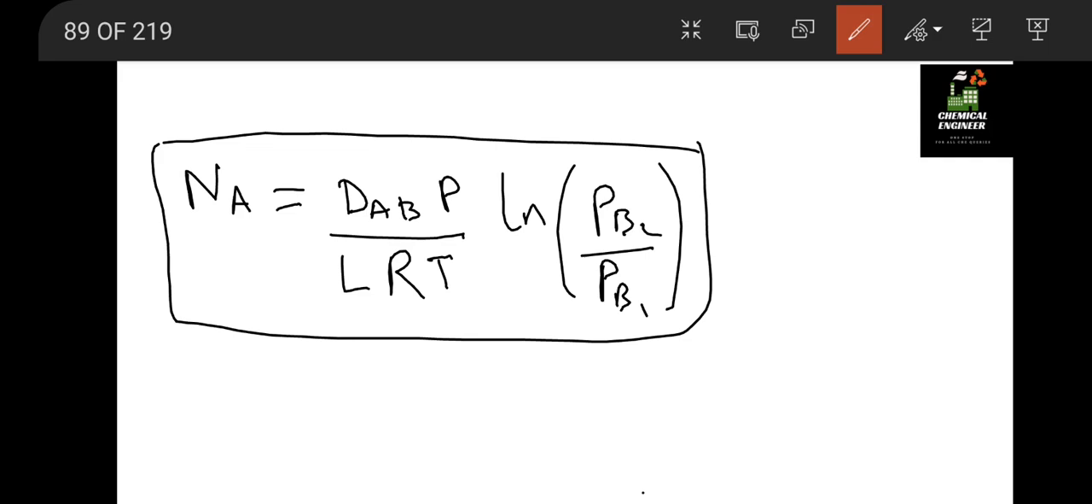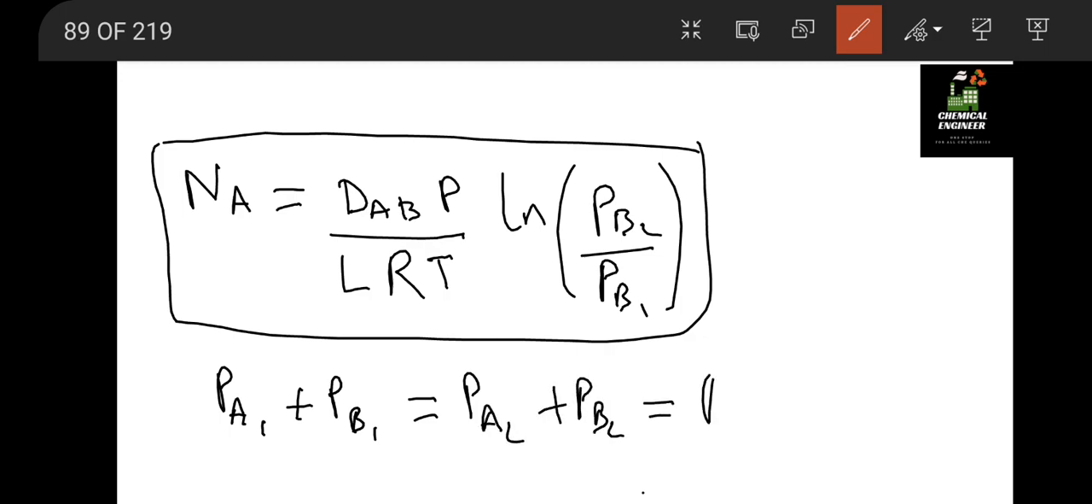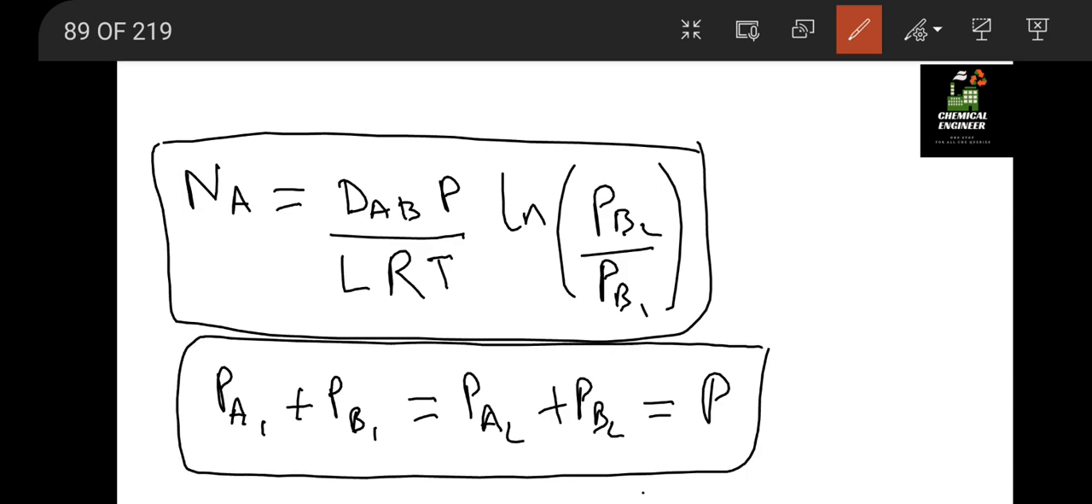So how do we get P_B2? In diffusion we take the partial pressure at point 1, that is P_A1 plus P_B1, equal to the partial pressure at point 2, P_A2 plus P_B2, which we take as a constant, the total pressure P. We are discussing a two component system. So the partial pressure of both components at point 1, A1 and B1, is equal to the partial pressure of the components at point 2, A2 plus B2.